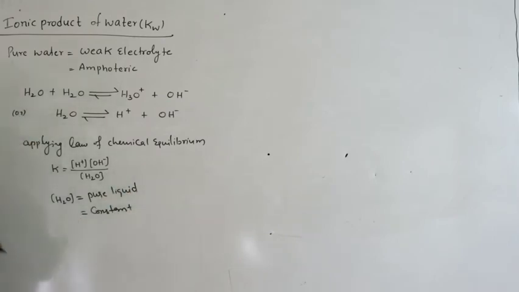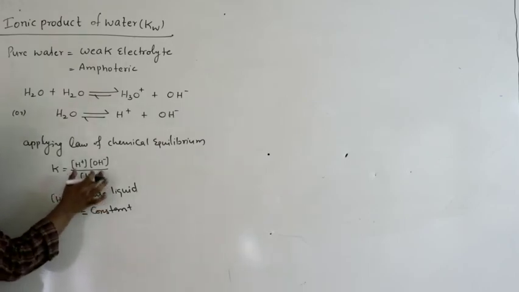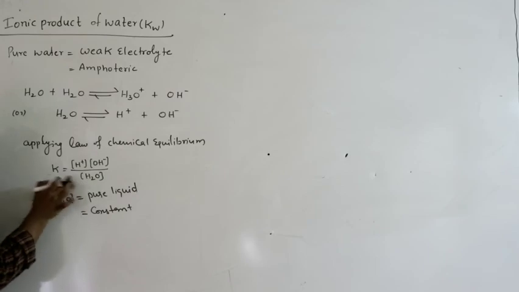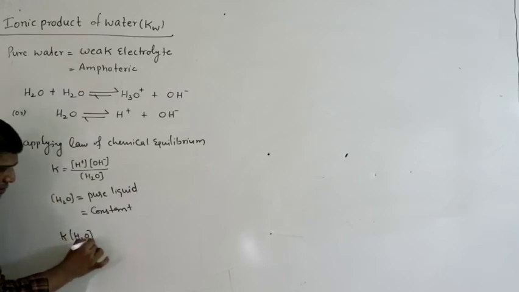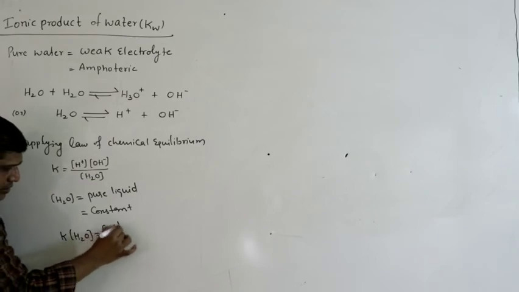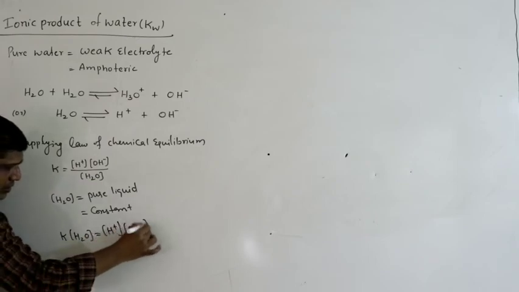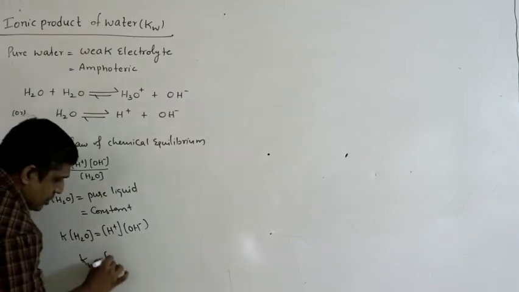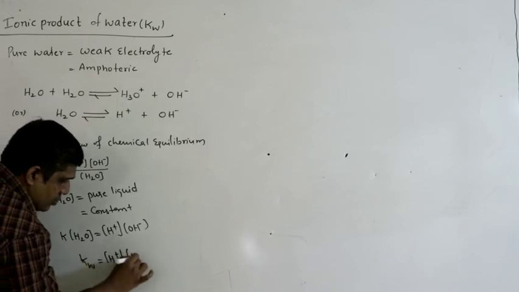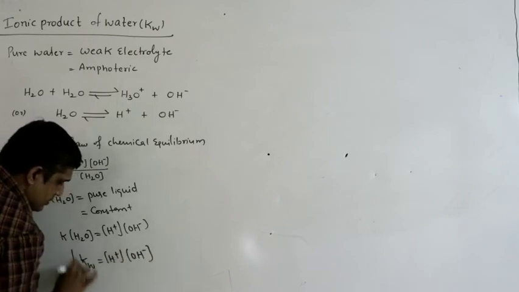It will dissociate, but the mass that dissociates is very less, so this is also constant. Constant into constant is another constant. So we are writing it as Kw, nothing but another equilibrium constant, H plus into OH minus.